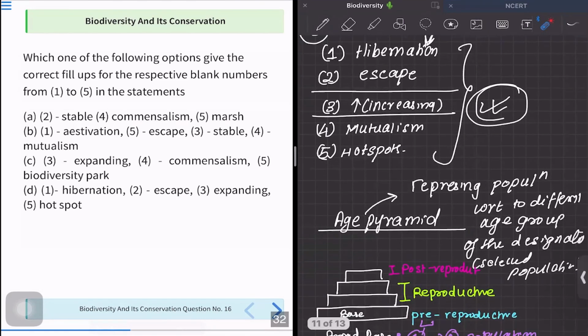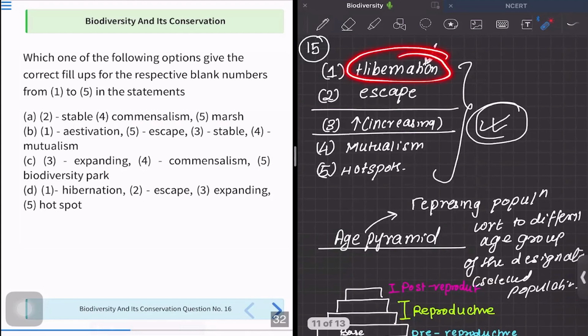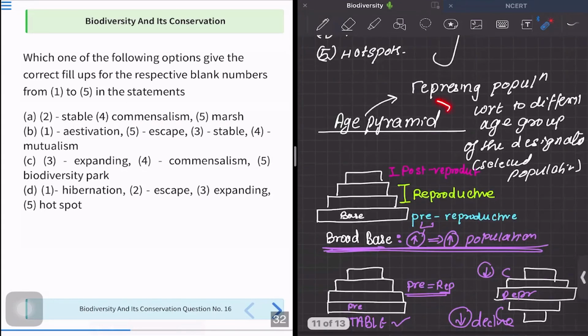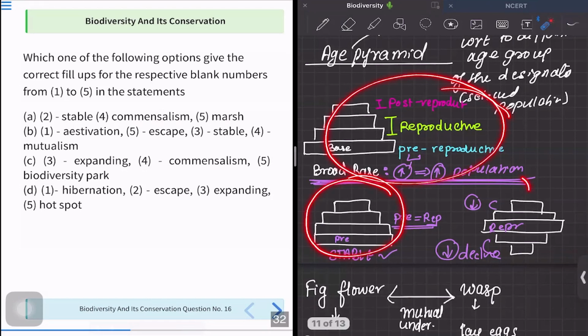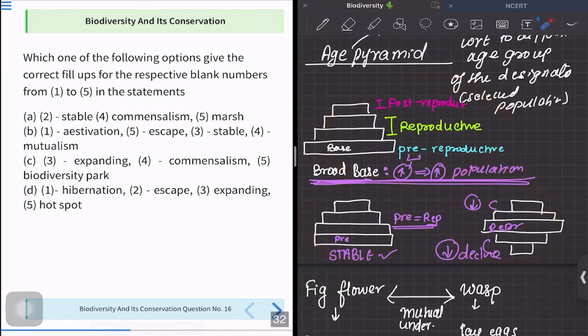There was use of the concept of hibernation. There was use of the concept of age pyramid. I hope you have understood this concept of age pyramid. This is actually a nice concept. They might ask you questions based on this age pyramid. So it is very simple. You have to simply understand. If you understand, you will be able to mark the correct answer.